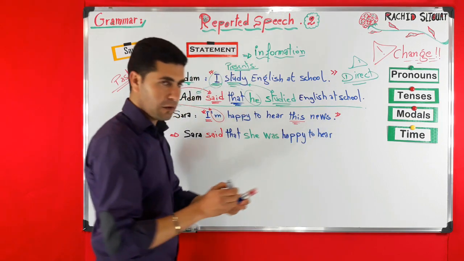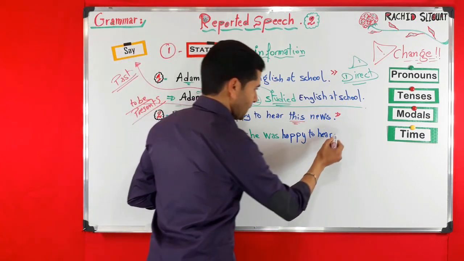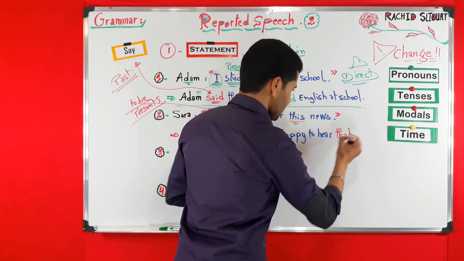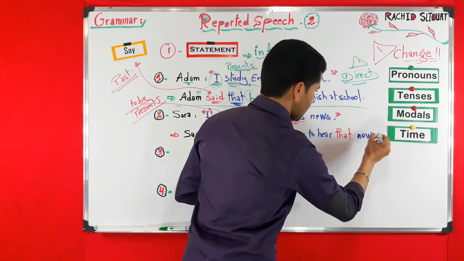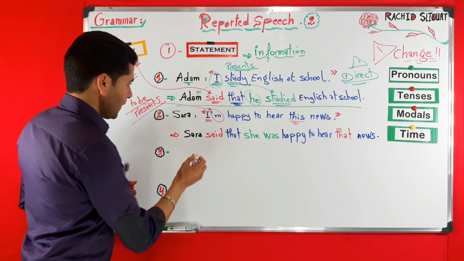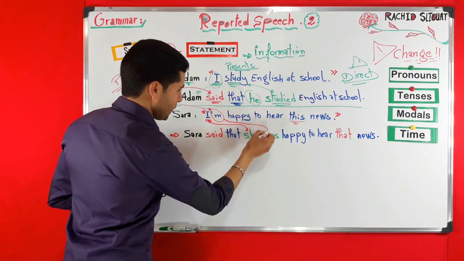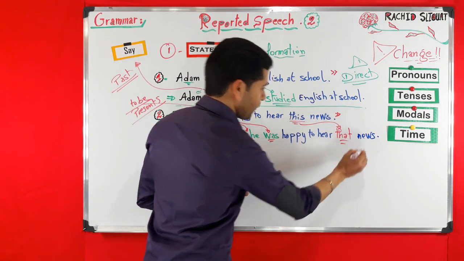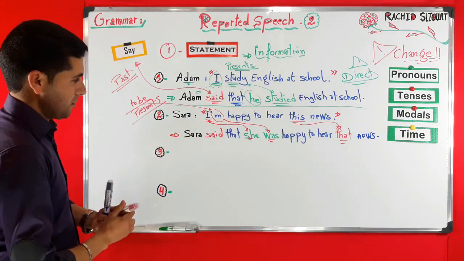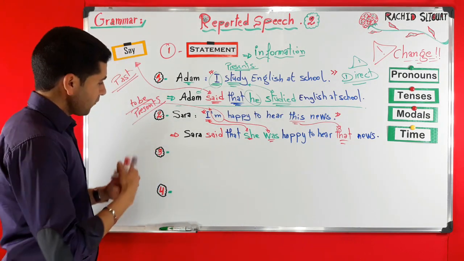Now here, we said this in the reported speech, very simply, that news. To hear that news, okay? So I becomes she, verb to be in present simple becomes was, and this, in reported speech, becomes that. Very simple. Now, this is for number 2. Now, let's take another example.